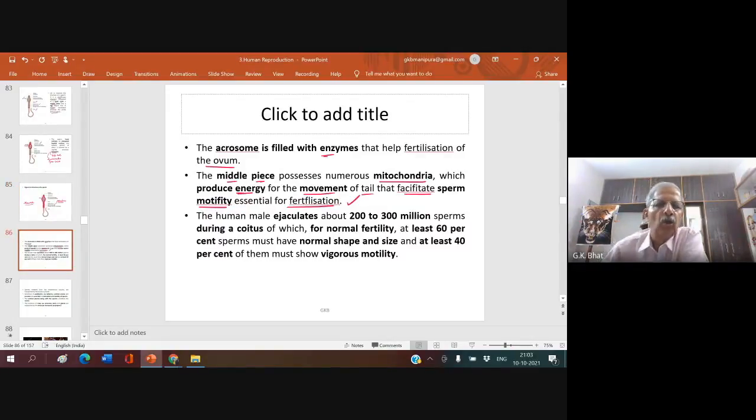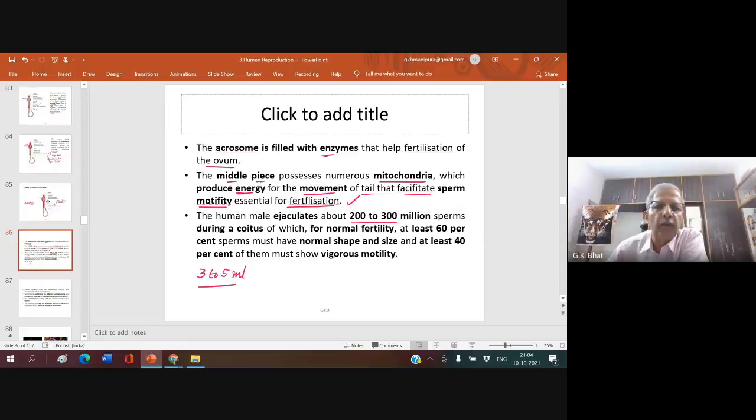Now, a human male generally ejaculates about 200 to 300 million sperms. Generally, during insemination or ejaculation, he discharges 3 to 5 ml of semen, it varies.